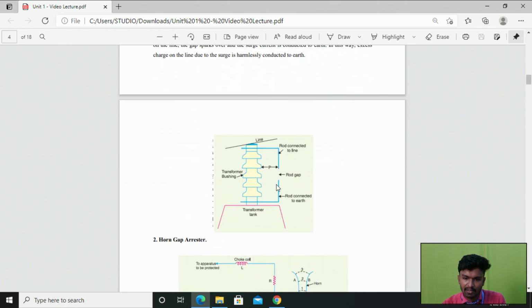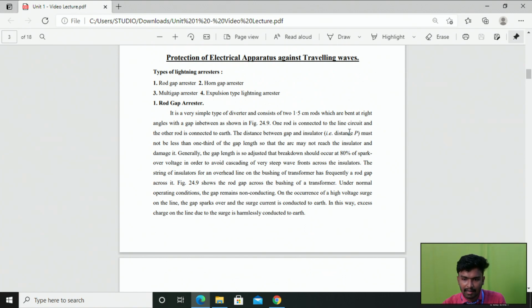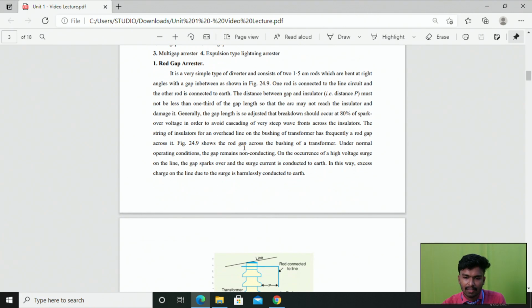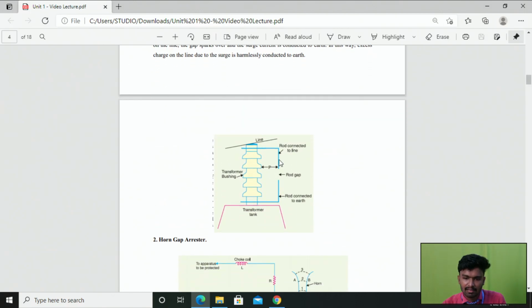Right, so in between these two rods we have maintained some gap, and from this rod to the transformer bushing we need to maintain some distance. That distance is described by the letter P. As I said before, one rod is connected to the transmission line circuit, and the other rod is connected to the earth. The distance between the gap and the insulator must not be less than 1/3 of the gap length, so that the arc may not reach the insulator and damage it. So here we need to maintain some distance between this rod and the transformer bushing. That is the 1/3 length.